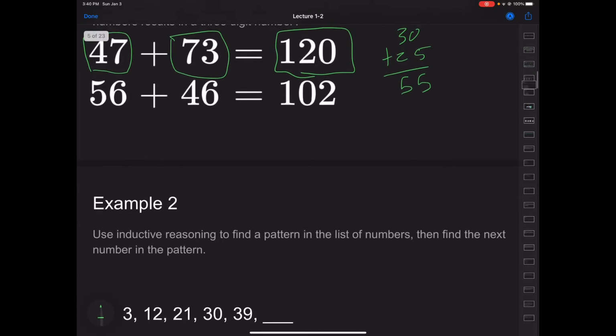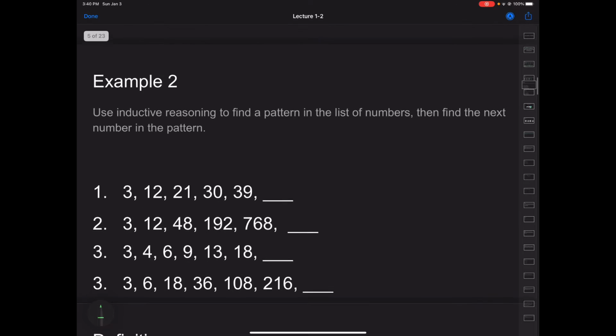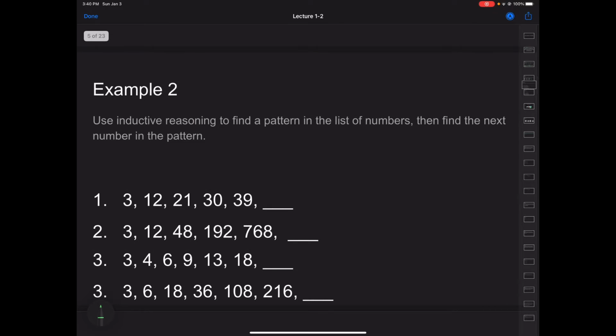But we can use inductive reasoning to figure out patterns in things. So we'll use inductive reasoning to find a pattern in the lists of numbers here, and then we'll find the next number in the sequence. We do that by looking at the numbers next to each other. To get from 3 to 12, what do we do?